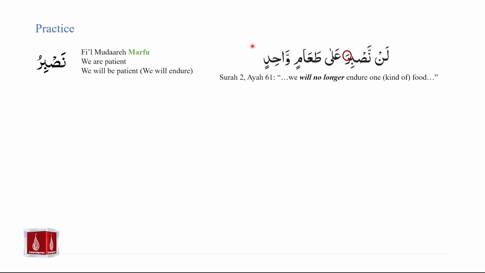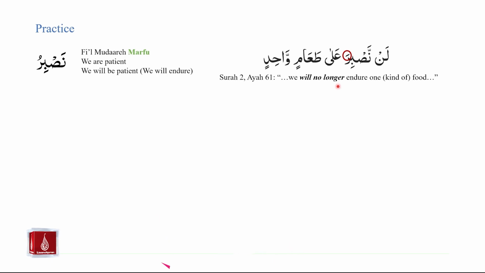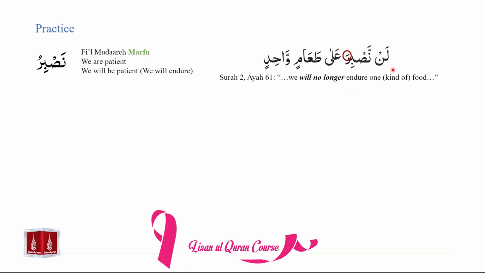This example is from Surah number 2, ayah number 61 of the Holy Quran. And the translation of this part of the ayah is, we will no longer endure one kind of food. So there is strong negation, and there is also the association with the future tense. And these are all because of the effects of lan.